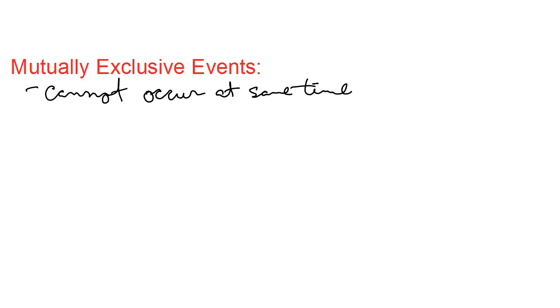What I mean by that is, such as an outcome drawing a card and rolling a die. They're not going to occur at the exact same time. It's also considered where there's no outcomes that are common.